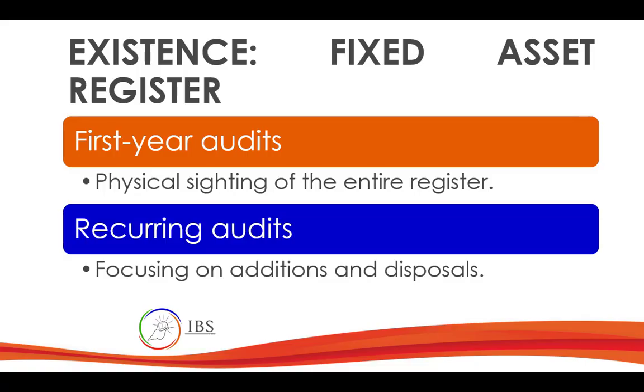Subsequent, you just have to do some testing, okay? Yes, we know that there is a property or an equipment, we already knew. So we just have to cross-check with the registry because you already have tested that, right? Now, recurring audit, if you're doing it, you have to focus on additions and disposals. If they acquired a new equipment, then we inspect the new equipment. If they dispose, we just have to check whether that equipment is not there anymore. Okay, and also check the paperwork.